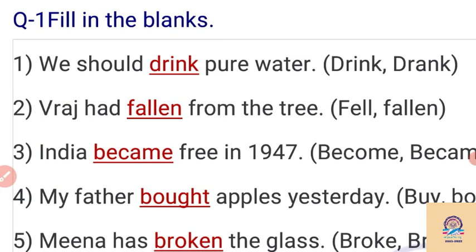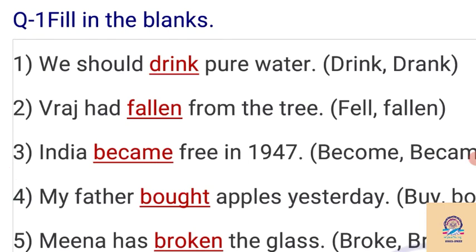And what is the use of the past participle form? It is used for making the passive voice, and to show the sentence is in the present perfect or past perfect tense. How can we understand? If the helping verb has, have or had is given, then we have to use the past participle form of the verb. Now we see the examples.